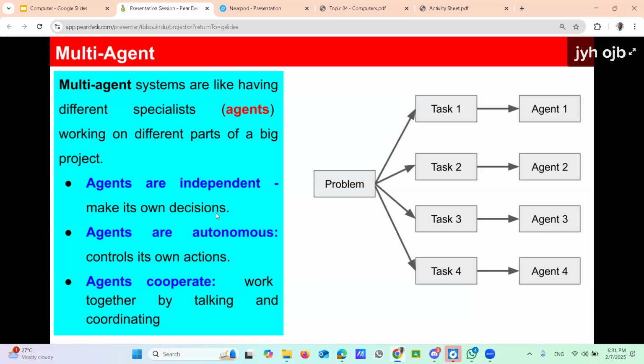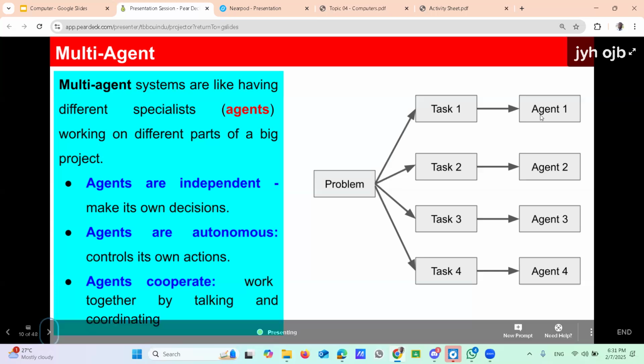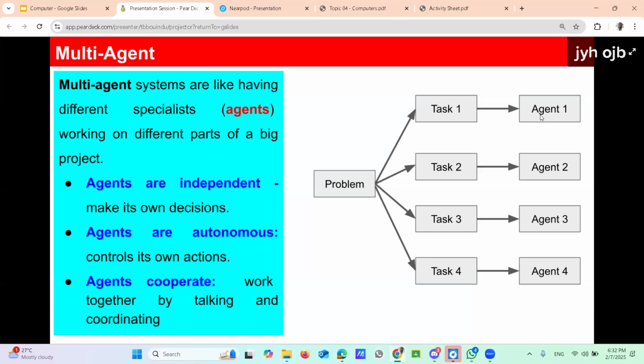By using these features, they do tasks. Look at the diagram. The problem is divided into task one, task two, task three, task four, and each task is assigned an agent. In the second type, each is assigned a processor, and processors are not able to communicate with each other.